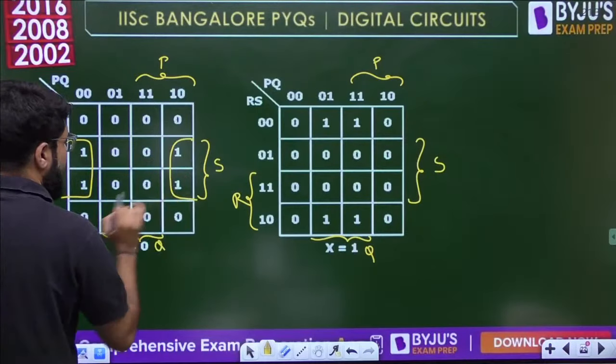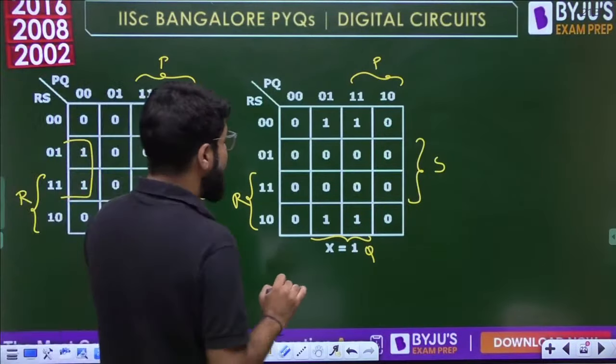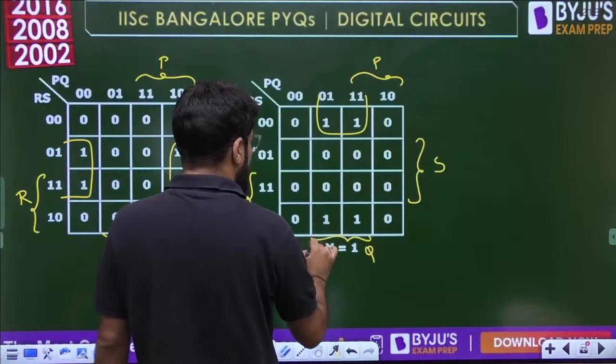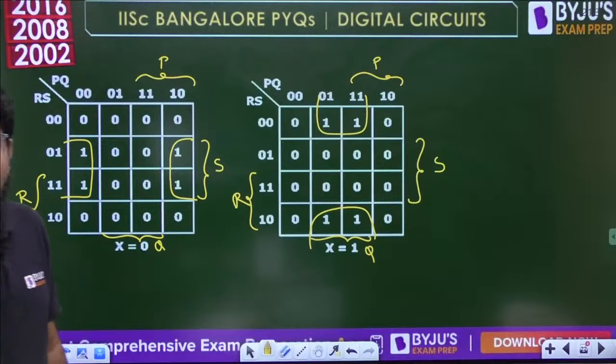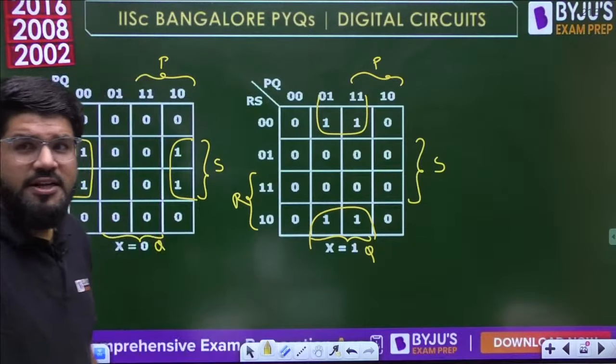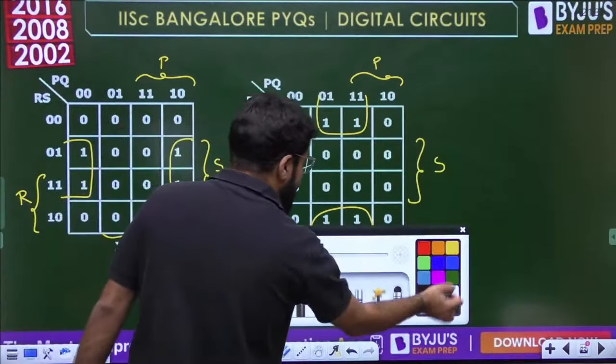So this is a quad. Okay, this is a quad. In the second one, again we have just one quad because the first and last row are also adjacent in the K-map. So many of you are already coming up with the answer, that is B. Let us match it up quickly.